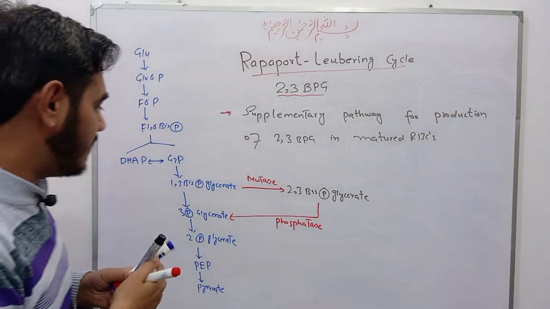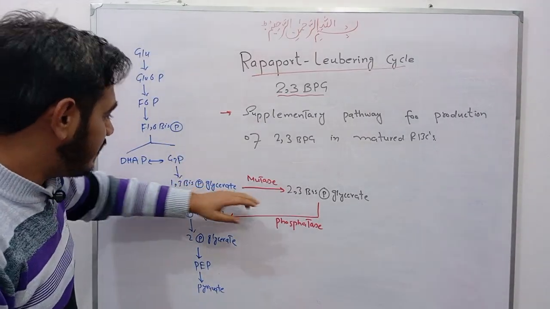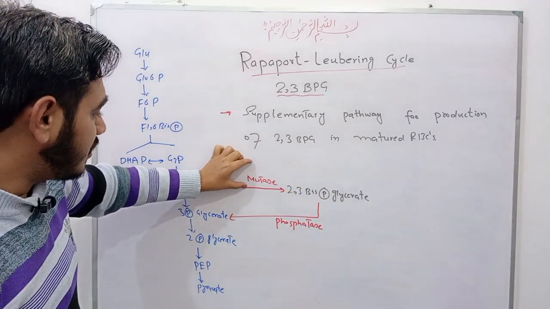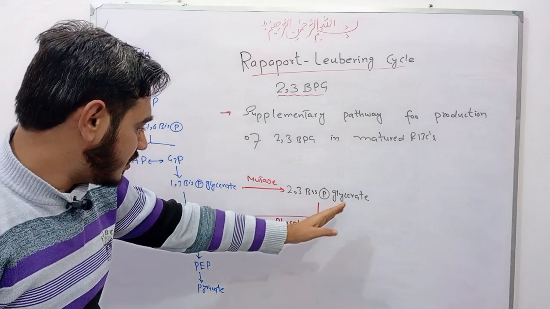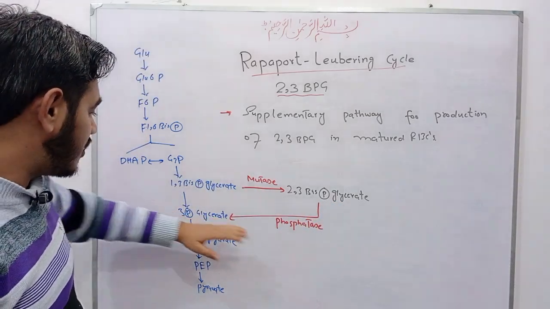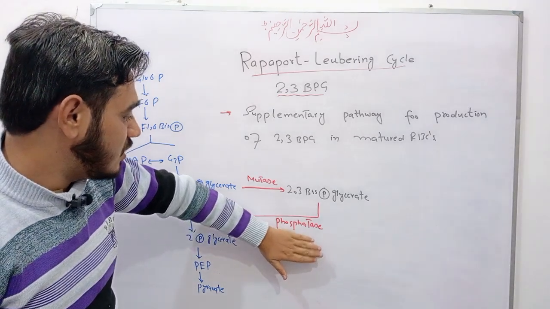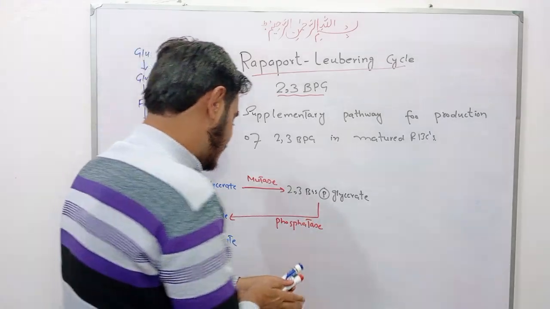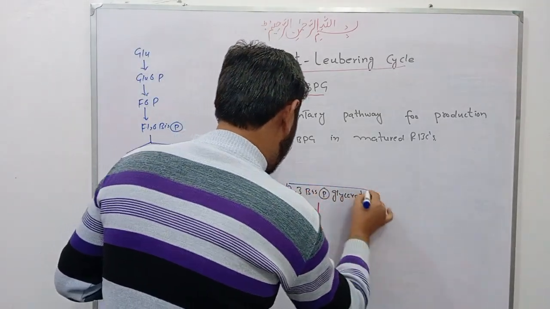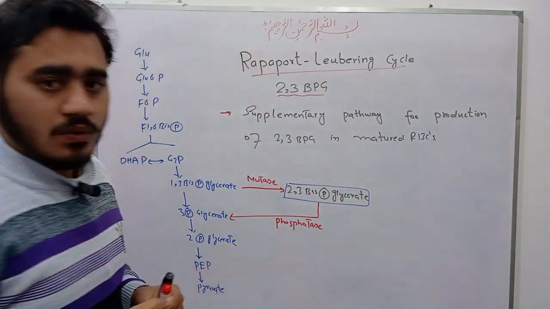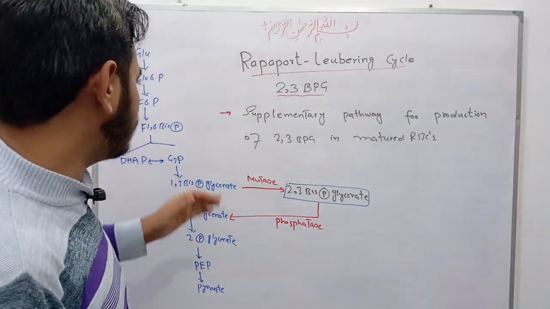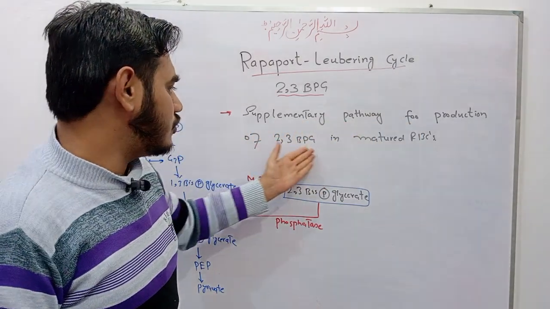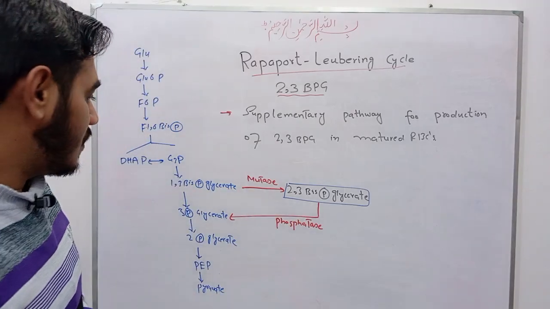Okay students, I'm repeating again. 1,3-bisphosphoglycerate converts into 2,3-bisphosphoglycerate with the help of bisphosphoglycerate mutase enzyme, and this 2,3-bisphosphoglycerate converts into 3-phosphoglycerate with the help of bisphosphoglycerate phosphatase enzyme. In this way 2,3-bisphosphoglycerate gets synthesized. That's why it is called a supplementary pathway for the production of 2,3-bisphosphoglycerate in matured RBC.